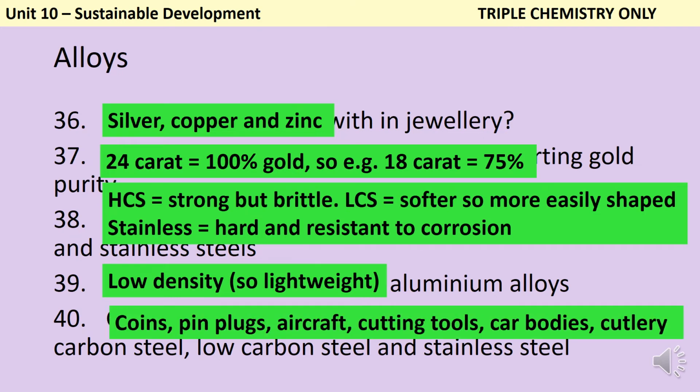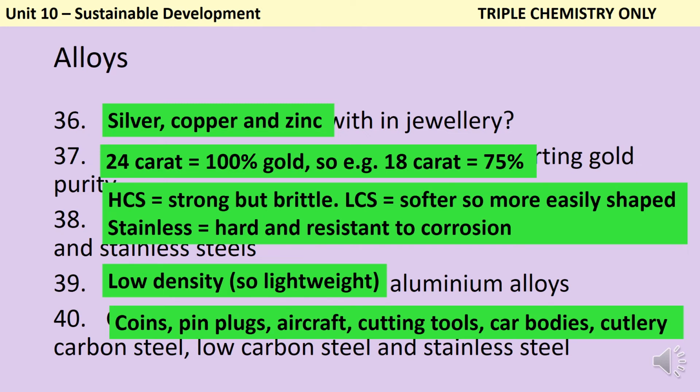Bronze is used for making coins, like 2p pieces. Brass is used for making the pins in electrical plugs. Aluminium alloys are used for making aircraft because, as we've said, they're very, very lightweight, so it means that the plane is going to need less fuel than if it was made out of, say, steel. High carbon steel is used for making cutting tools.